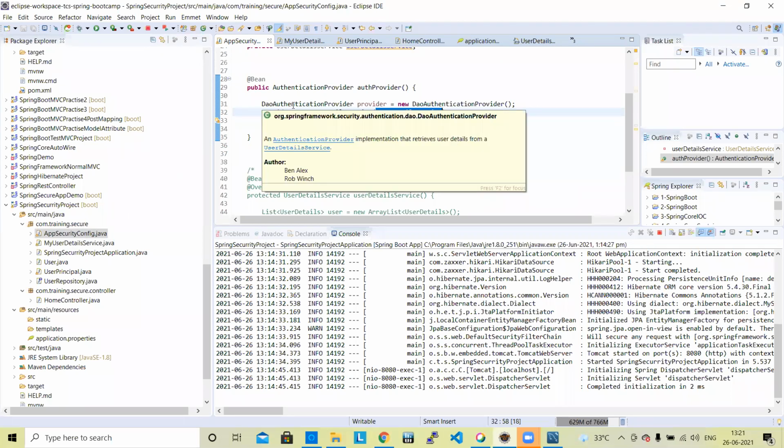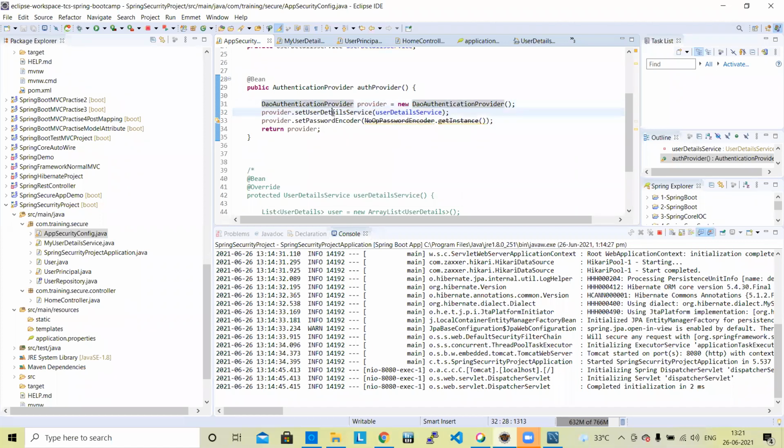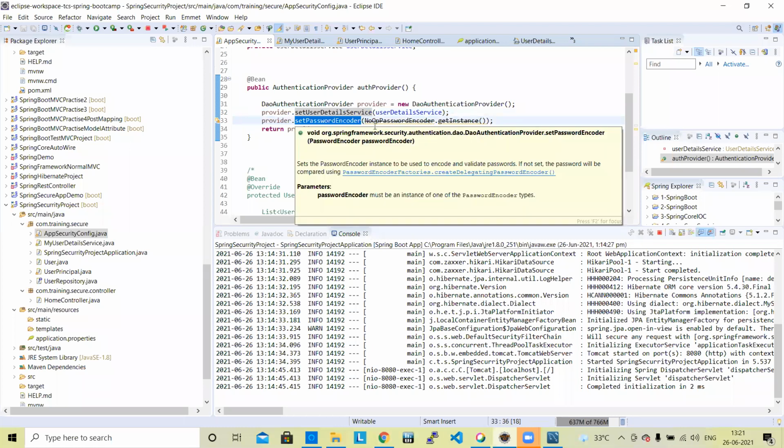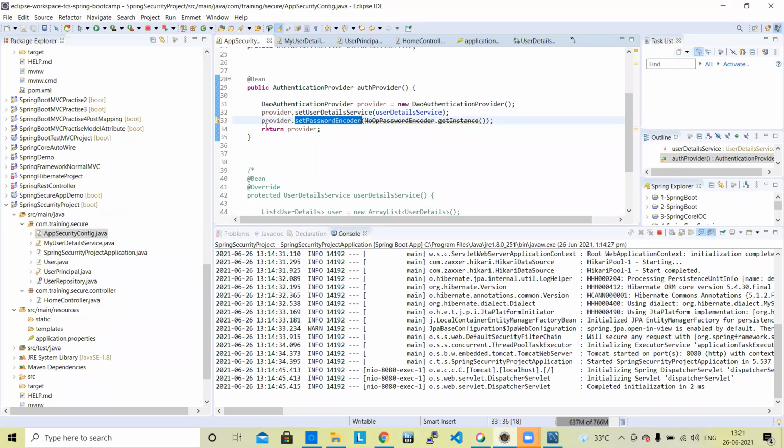Here it is a provider in security provider. These are all inbuilt classes: DAO authenticator provider, DAO set user detail service, and set password encoder. Finally, it is providing your security. So this is the way Spring Security works from end to end.